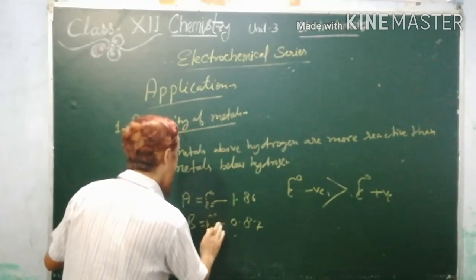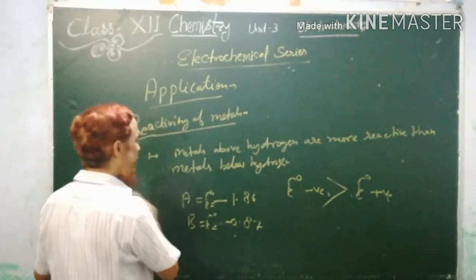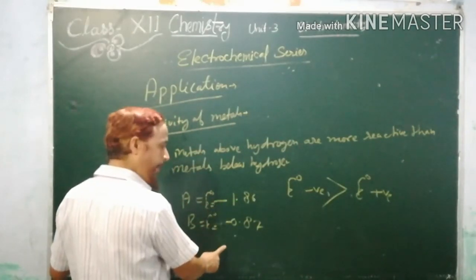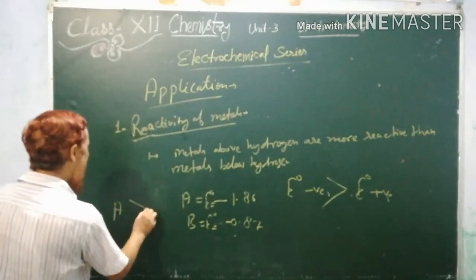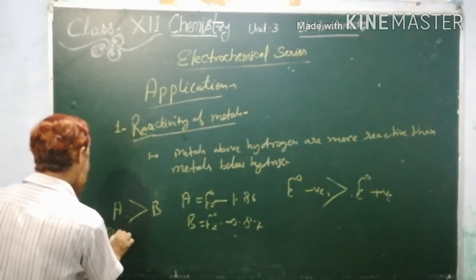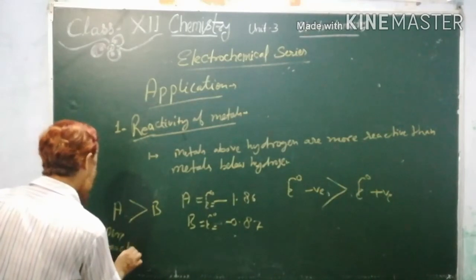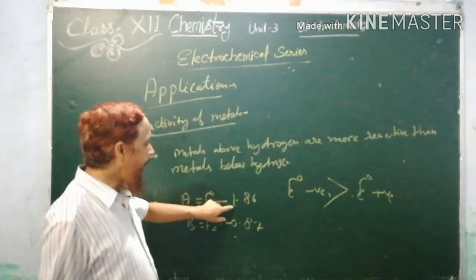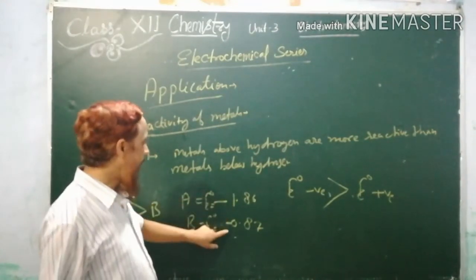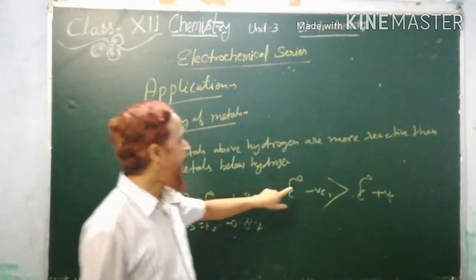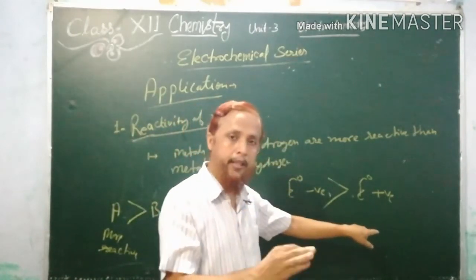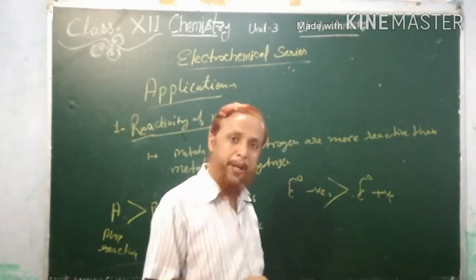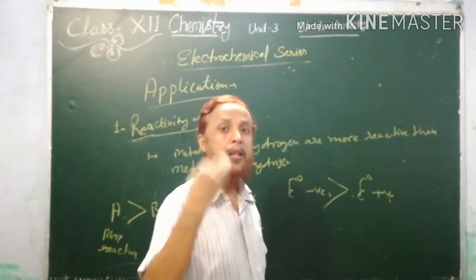and this is the E naught of B. E naught of A is less than E naught of B. It means A is more reactive than B. So A is more reactive. I hope you have understood. If only negative values are given, then the least value is more reactive and the higher value is less reactive. From negative to positive, standard reduction potential increases. So if standard reduction potential is minimum, its reactivity will be maximum.